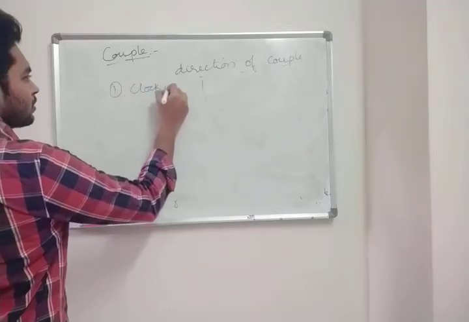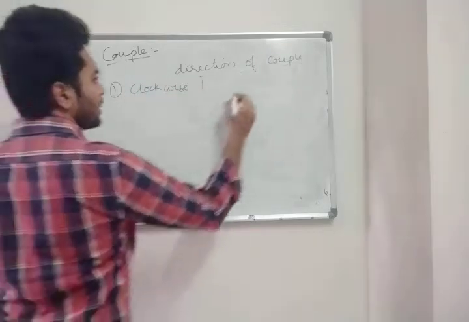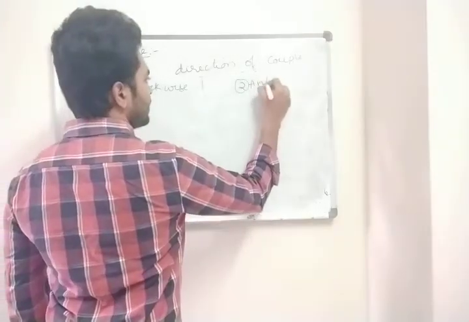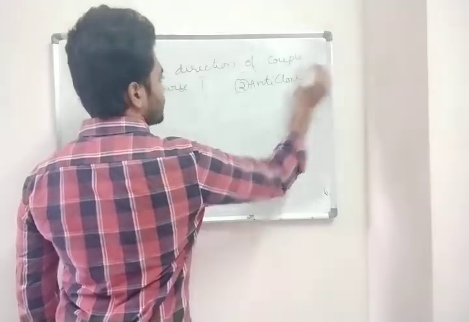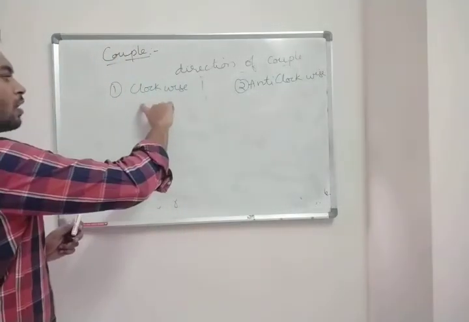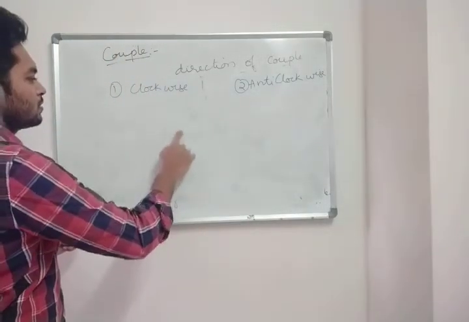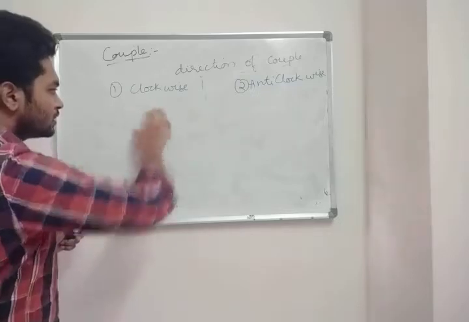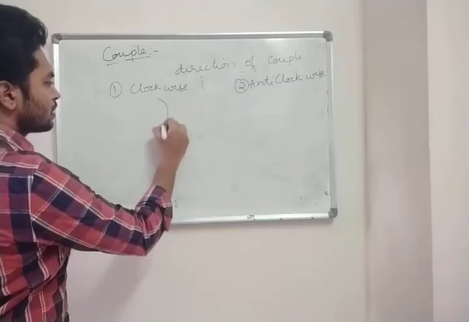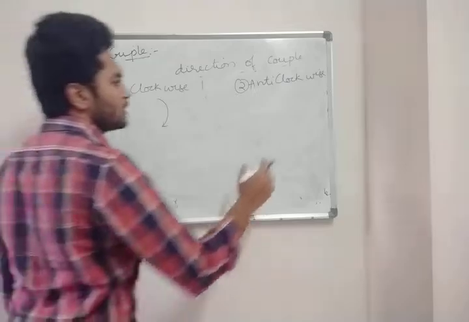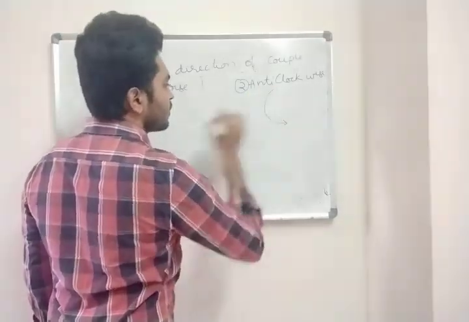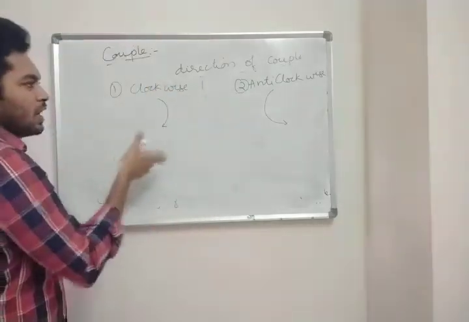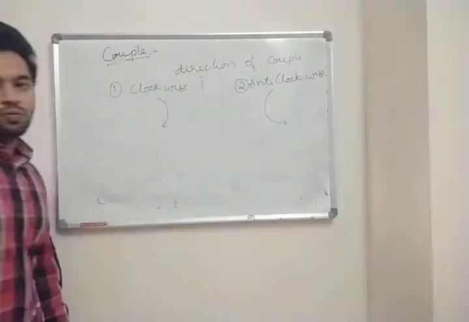One is clockwise and the other is anti-clockwise. Now clockwise means what? How does your clock move? 12, 1, 2, 3, 4, 5, 6. So this is your clockwise motion. Now anti-clockwise means opposite. Opposite means like this. This is clockwise and this is anti-clockwise motion.